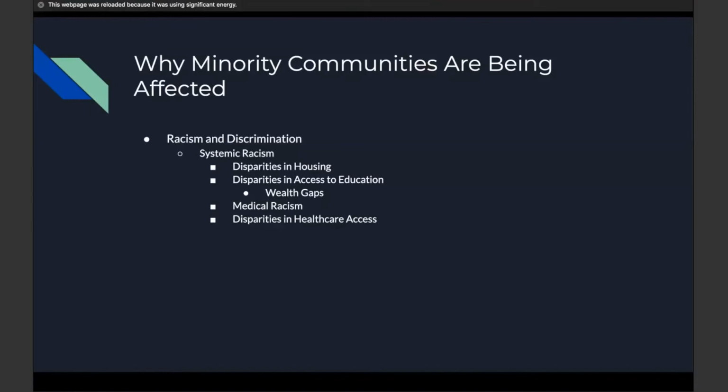Furthermore, in some cultures, multi-generational families are the norm, which makes it difficult to distance with large amounts of people in the home. Growing disproportionate unemployment rates for some racial and ethnic minority groups during the COVID-19 pandemic may lead to greater risk of eviction and homelessness or sharing of housing, which also leads to increased potential exposure to COVID-19. There are also disparities in access to education, which are also due to redlining.